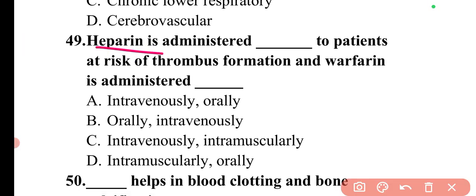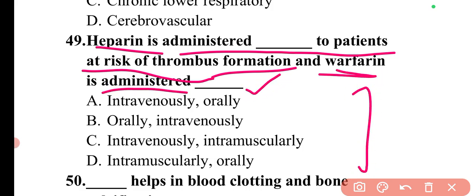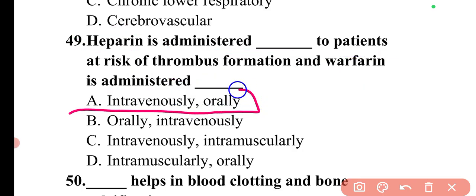Next question is, heparin is administered dash to patients at a risk of thrombus formation and warfarin is administered dash. So basically the route is asked. So heparin is given by parenteral route, that is intravenously, while warfarin is an oral anticoagulant, so it is given orally. So here we can say option A, intravenously given heparin and orally given warfarin, is correct.